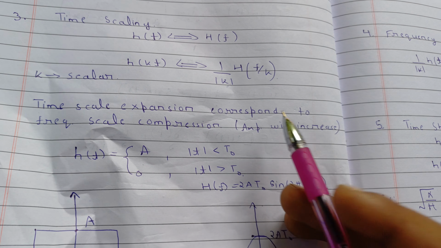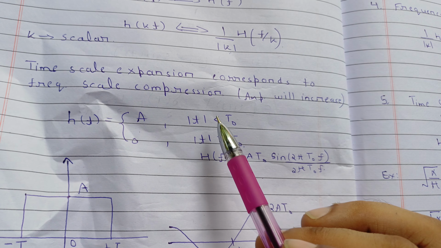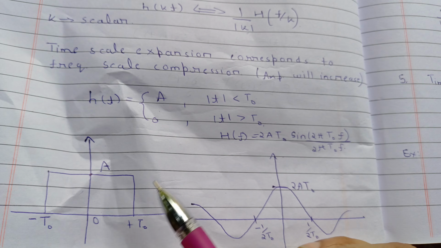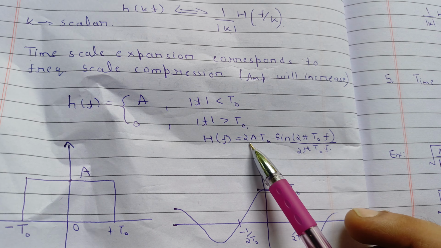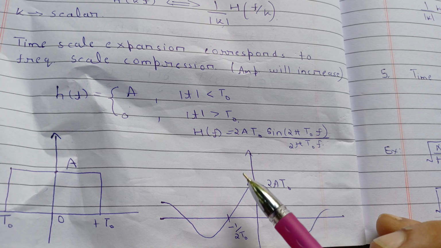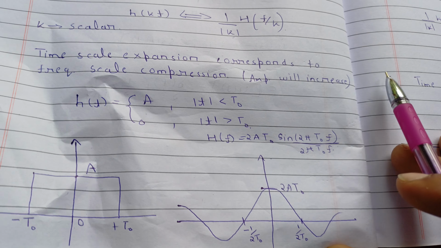So we have some function s(t), that is A for mod t less than t naught, and it will be 0 for mod t greater than t naught. If you plot this, for mod t less than t naught, meaning from minus t naught to t naught, it will be A, and for mod t greater than t naught, for these values and for these values, you will get 0. You can plot it in this way, and you already know the Fourier transform of this function, we discussed this. That will be 2A t naught sin(2 pi t naught f) divided by 2 pi t naught f, and the curve's peak value was 2A t naught, because this ratio will be 1 for f tends to 0.